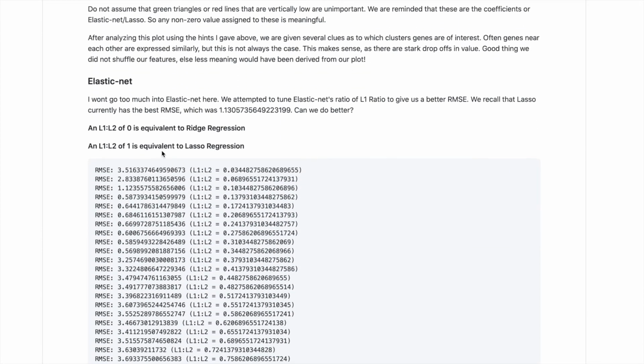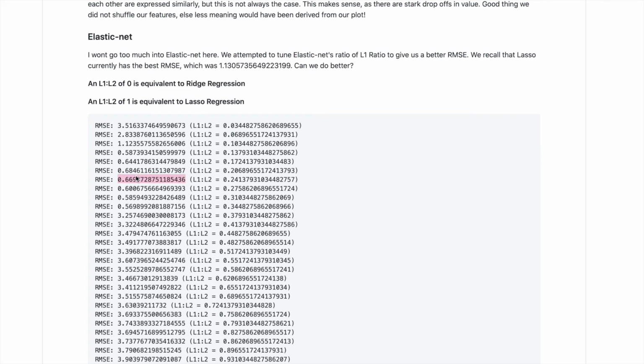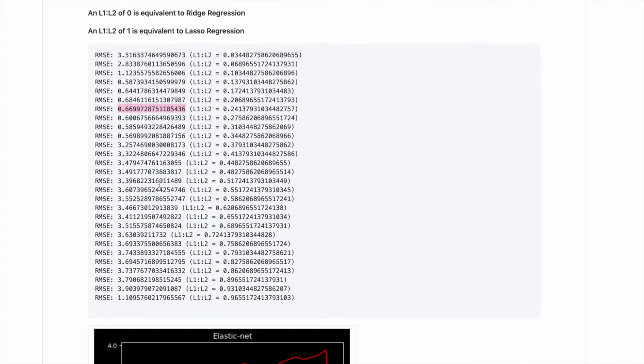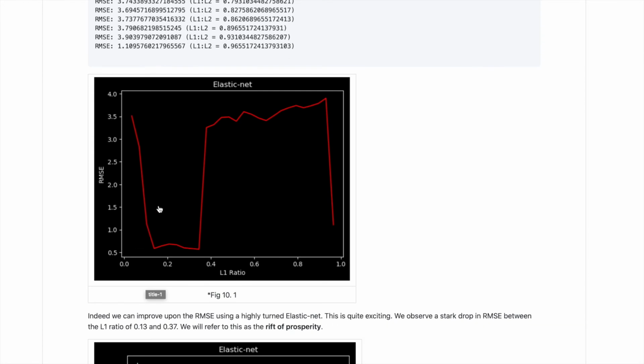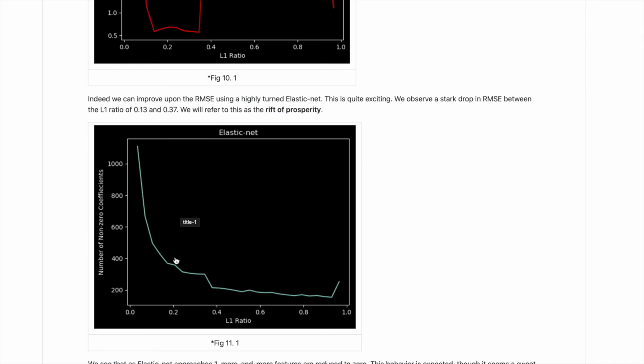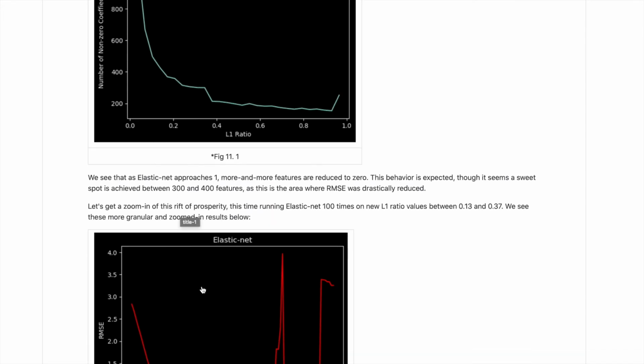Next, we try to tune elastic net, and you can tune it more than just the lambda value. You can also tune it in the ridge or a lasso direction. And if we tune this, we can actually get the RMSE all the way down to 0.5. That's a lot better than even Lasso did. There's this kind of ridge of prosperity right here where elastic net's RMSE decreases drastically, and this perhaps is calibrated to the exact amount of features that's correct.